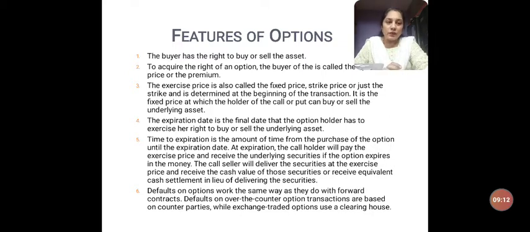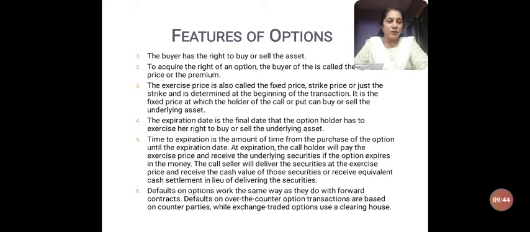If we have to know some more terms in this example itself, see that 1st of Jan was the contract date. The 30th of March is called as the expiration date, because that is the date on which the contract will be executed. That is the expiration date. I told 50,000 will be paid as advance, so that is called as premium amount. Premium amount.